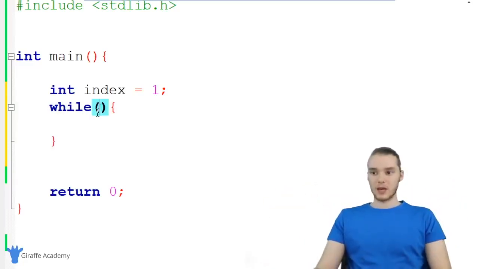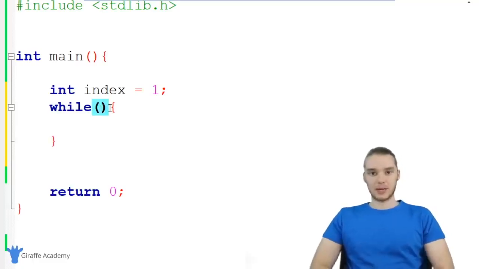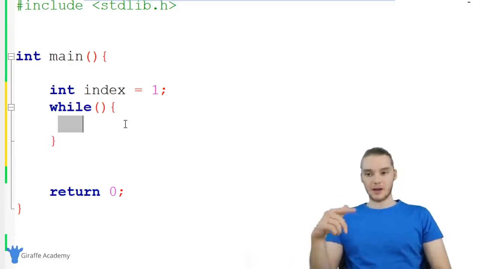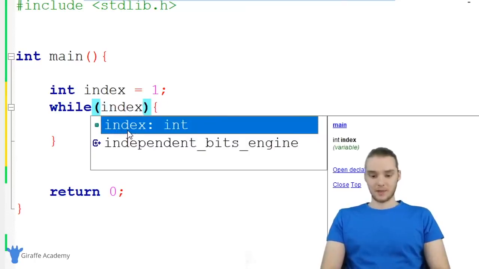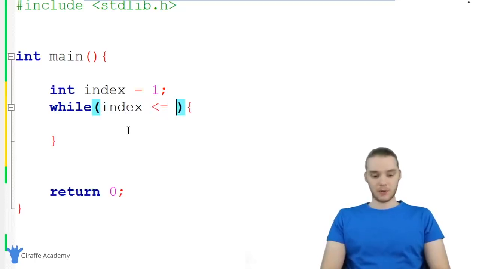Basically how this is going to work is up here in these parentheses, I'm going to specify a condition. And as long as that condition is true, I'm going to loop through all of the code inside of these curly brackets. So inside of these curly brackets, I'm going to put a bunch of code, and as long as the condition in these parentheses is true, I'm going to execute all that code. So up here, I'm going to specify a condition that index is less than or equal to 5. So while index is less than or equal to 5, I want to execute all the code inside of here.